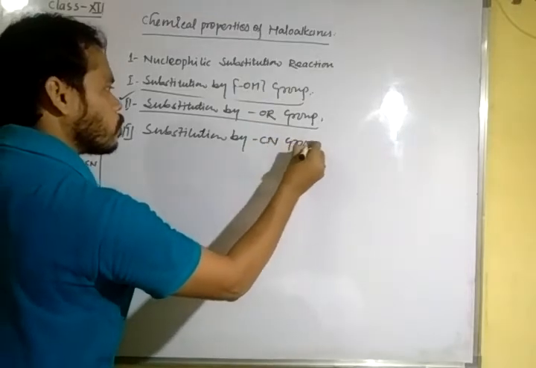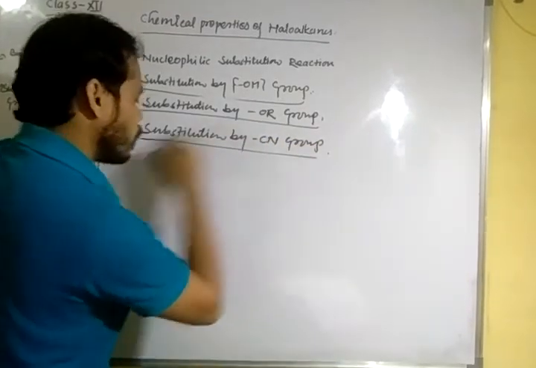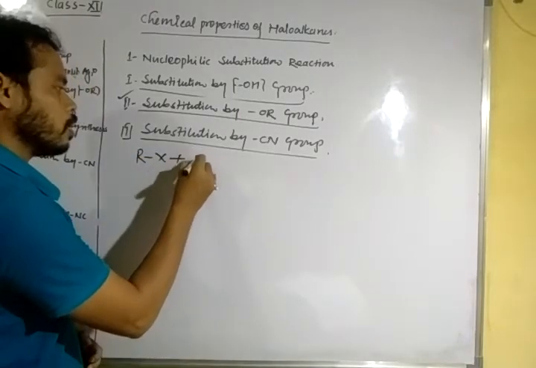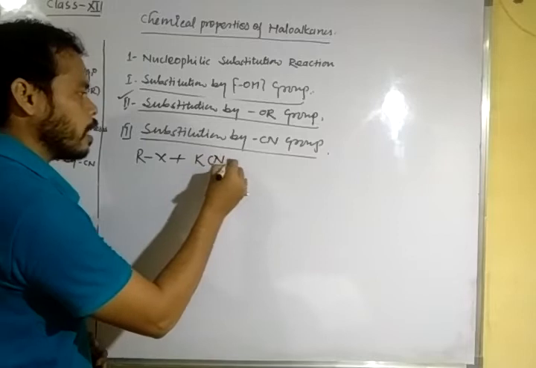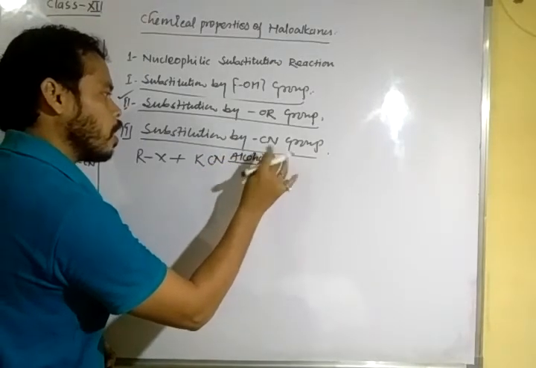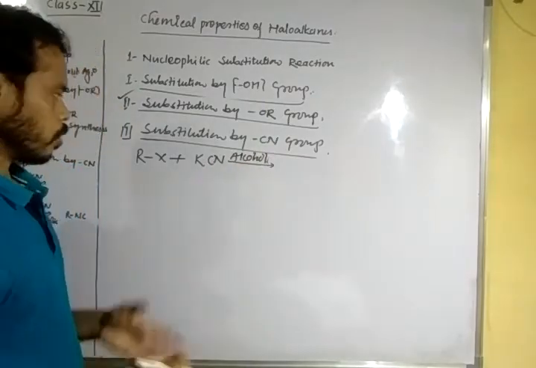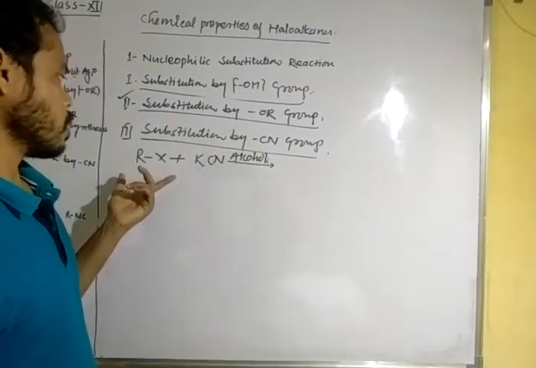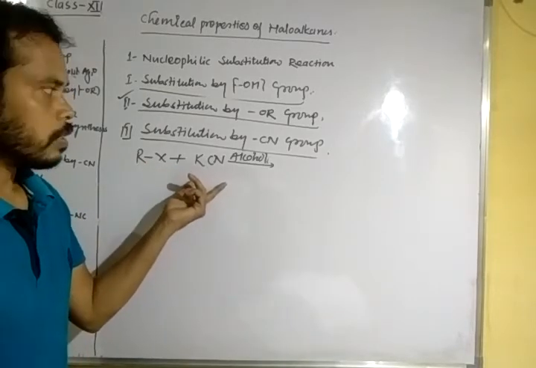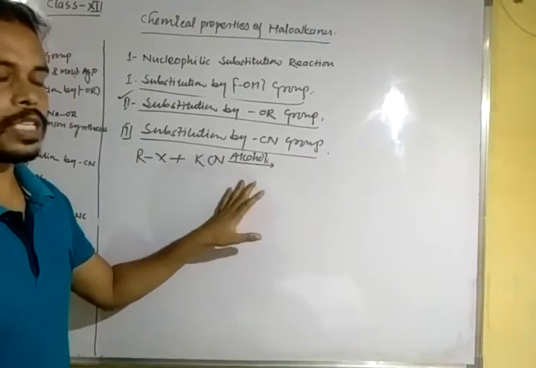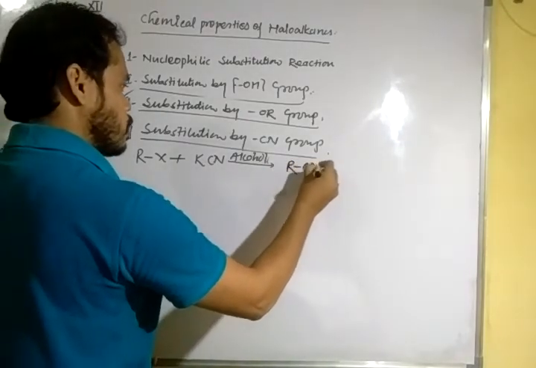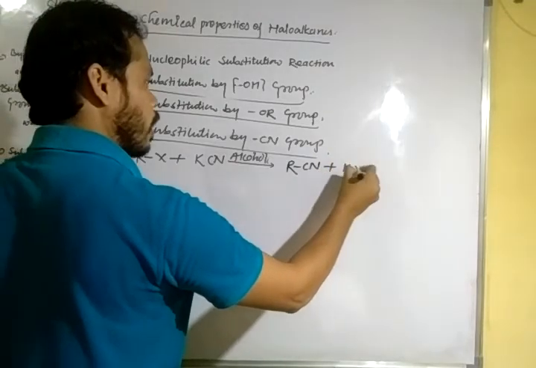In this reaction, alkyl halide is treated with potassium cyanide in the presence of alcohol, so it is called alcoholic. Haloalkanes treated with alcoholic potassium cyanide form RCN and a byproduct KX.